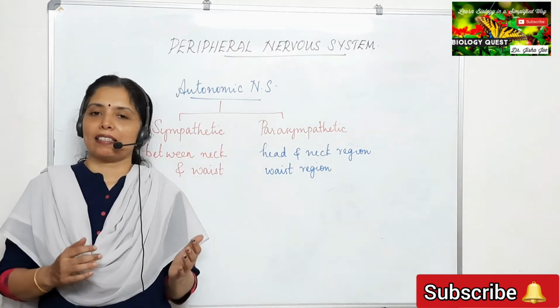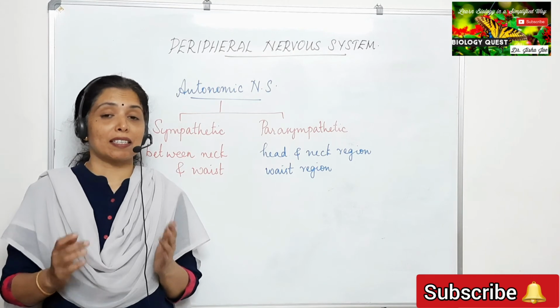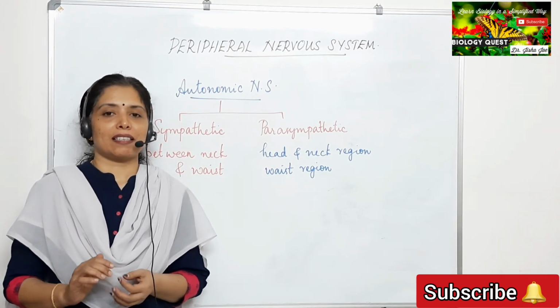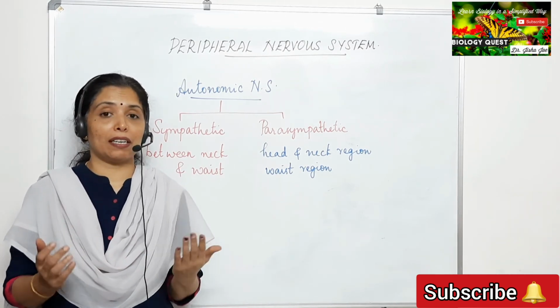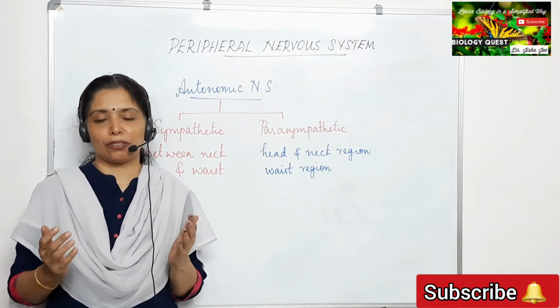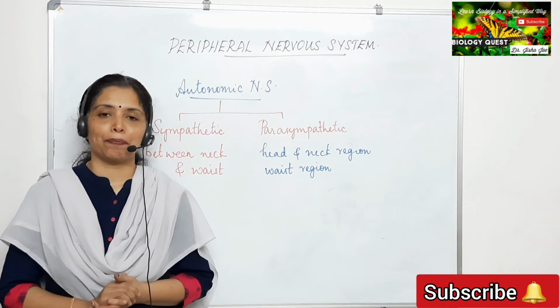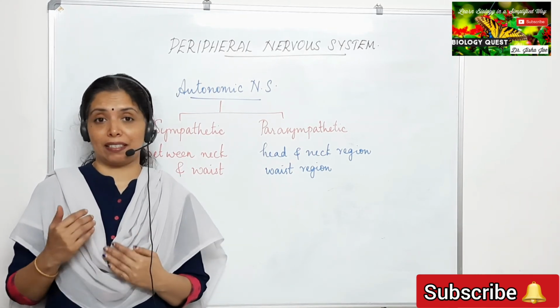Now, take another example. Suppose your class teacher has come to you and asked you to give a speech in front of the whole school. It happened suddenly; you have not been told earlier about the speech. What are the changes that will take place in your body? Heartbeat increases, isn't it?